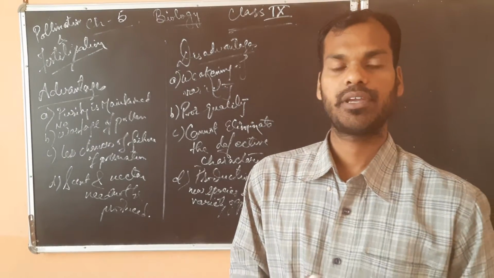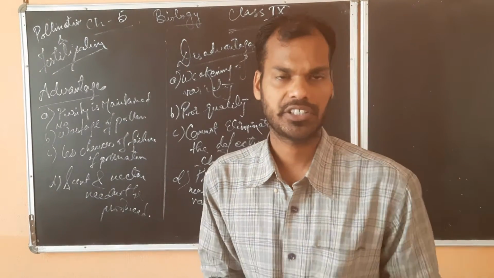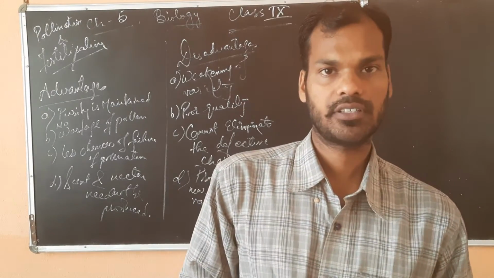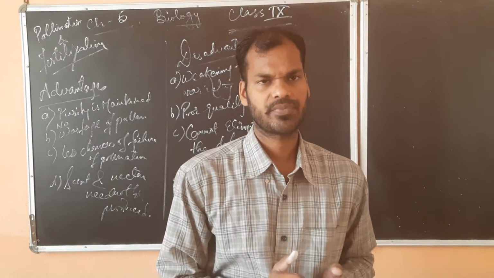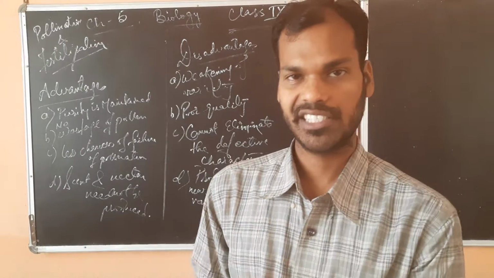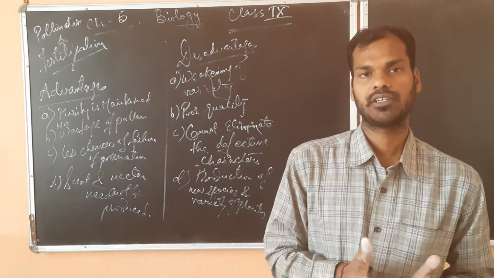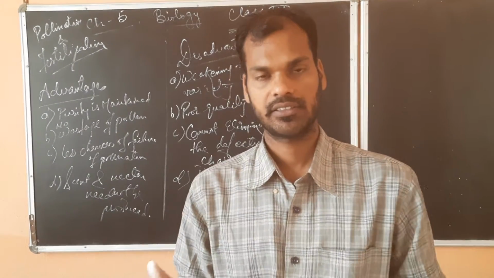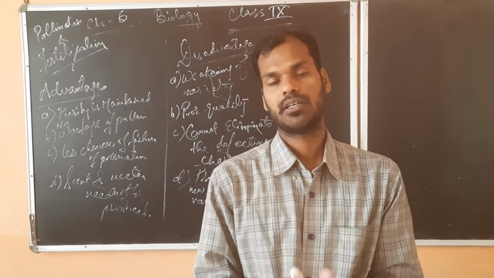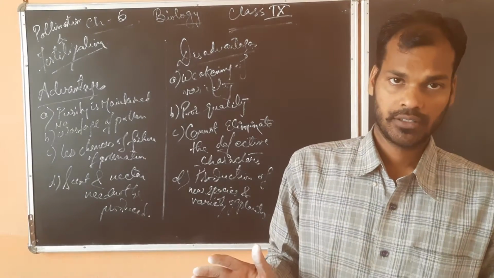Today I am here to start the new chapter, that is your chapter number 5, pollination and fertilization. So now first we will see the definition of pollination. Pollination simply means the transfer of pollen grains from the anther to the stigma of the flower. That is called pollination. Only transferring is responsible. Okay, once the transfer is over, pollination is over.